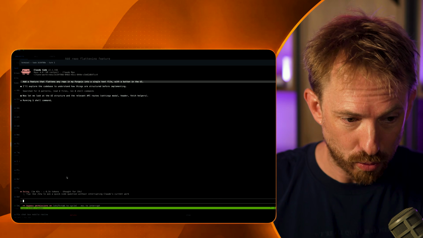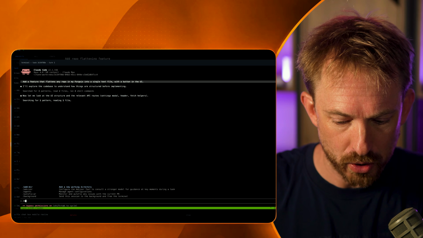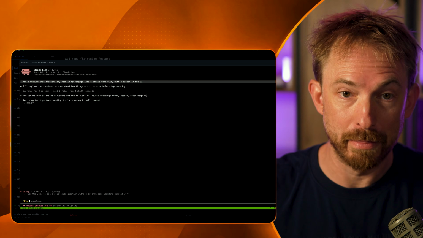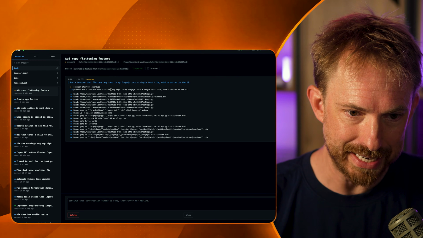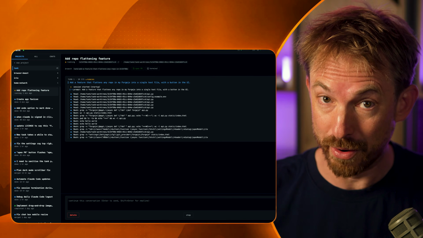I can even interact with it here inside this pop-up terminal, /BTW. If I want to ask a by the way question, I can do that, or I can just exit out and wait for it to complete and watch all the hooks in my overpowered dashboard.